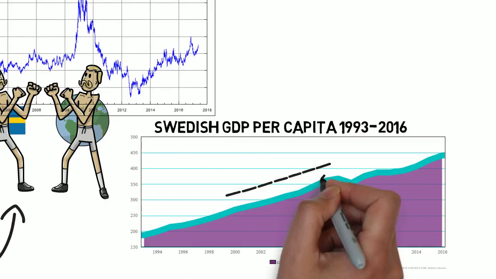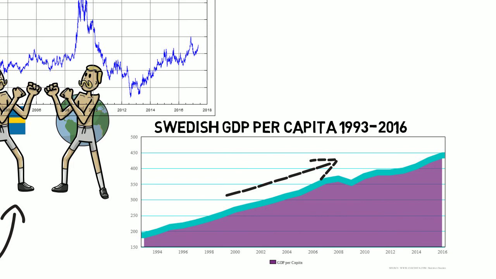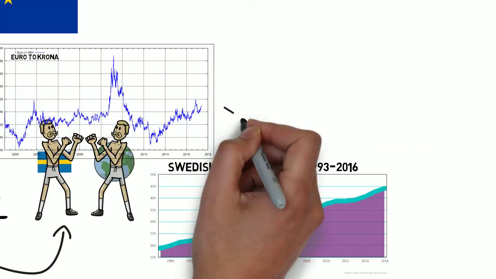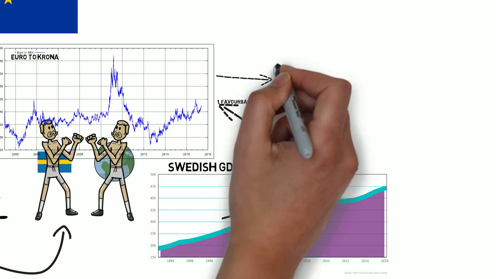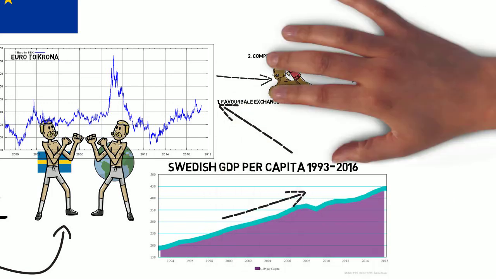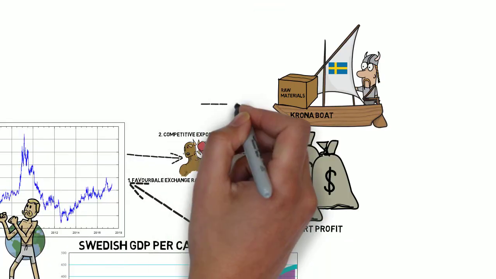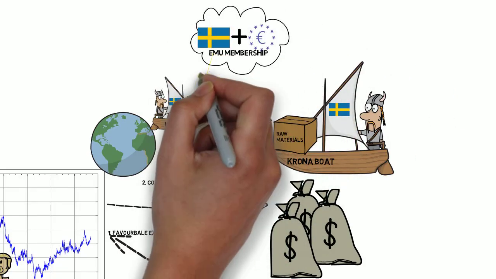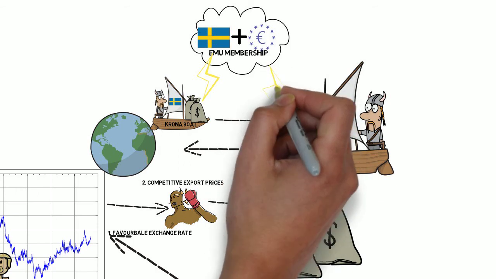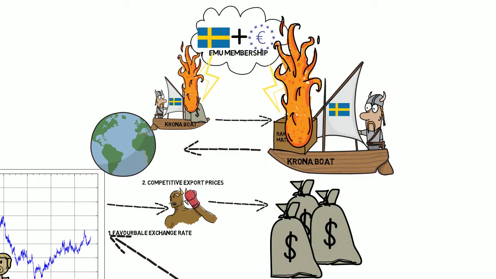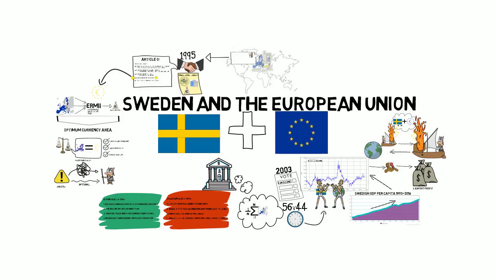Ericsson attributes Sweden's impeccable performance from the 1990s till the GFC to the favorable exchange rates, export competitiveness, and the resulting export profits. This exemplifies the reliance of Sweden's performance on the krona, and the resulting export competitiveness, and EMU membership would undermine Sweden's economic success. In conclusion, we see that Sweden's reliance on the krona for a competitive edge is critical to its success, and it's likely going to prolong its adoption of the euro.